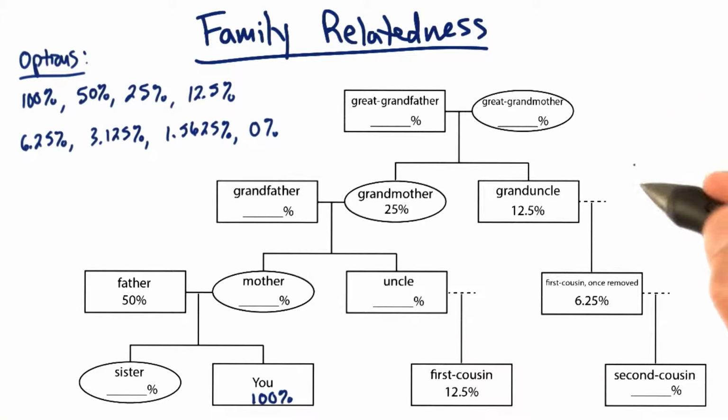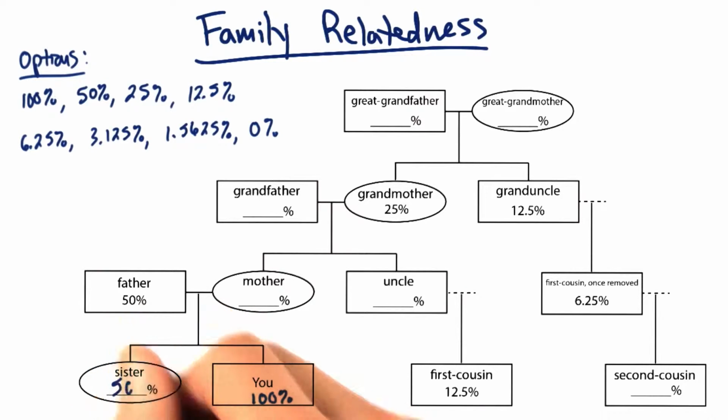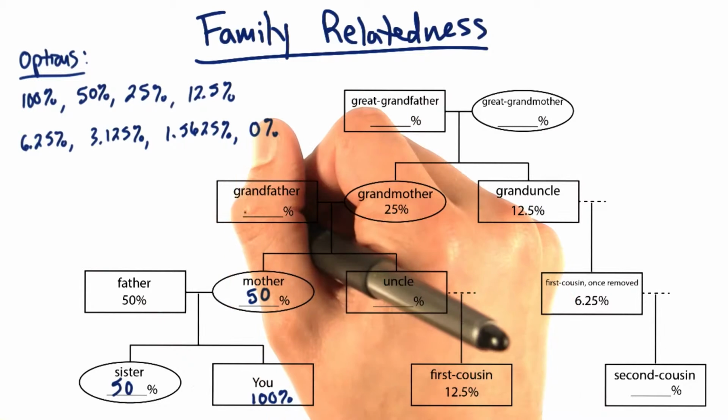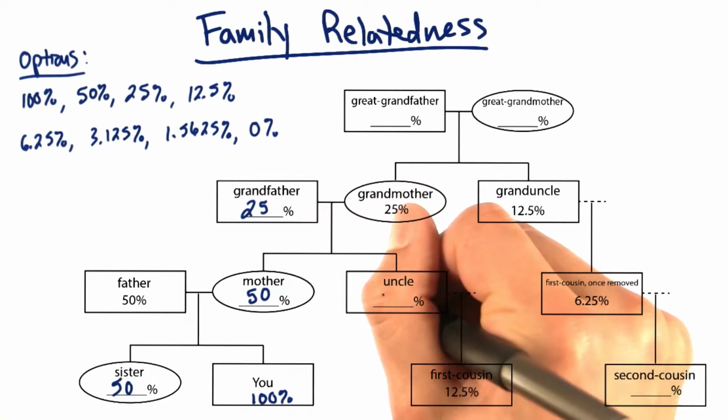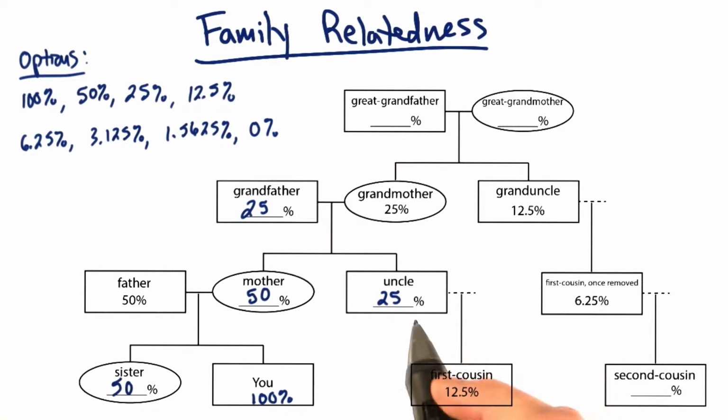Okay, I hope you're beginning to find some of these relationships pretty intuitive. Let's start over here with the close ones. You would be 50% related to your sister and 50% related to your mother. Remember, we just got done talking a few exercises ago about how that 50% is not the same kind of 50%. You're also 25% related to your grandparents and your aunts and uncles.